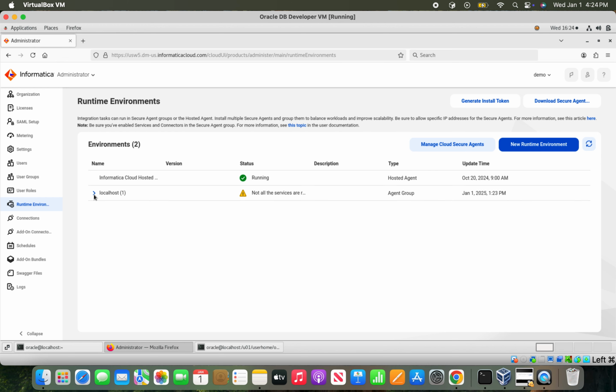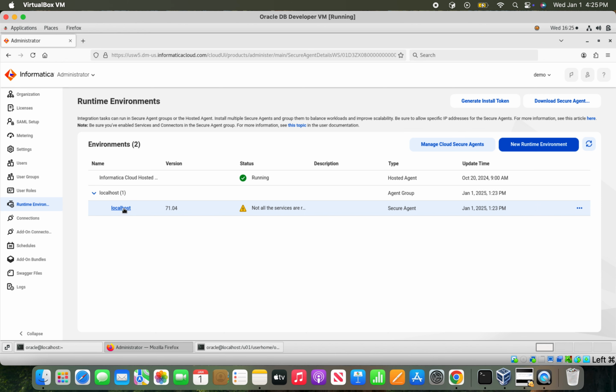So now you can see the agent is attached. The secure agent is attached with this one. The services will slowly start up, so you can hit the secure agent here. It will take some time to kick off.